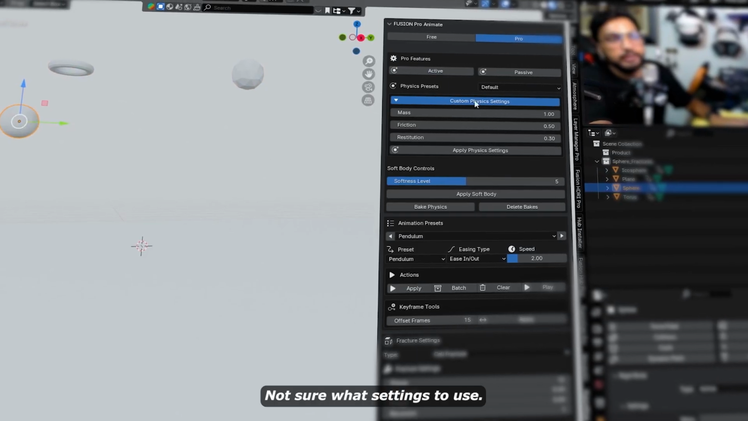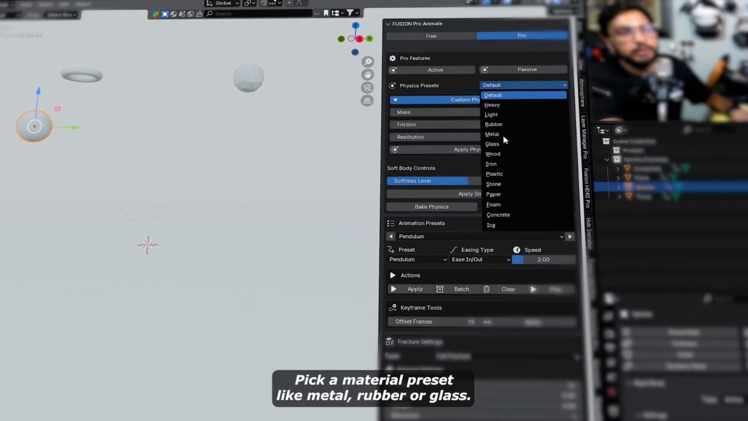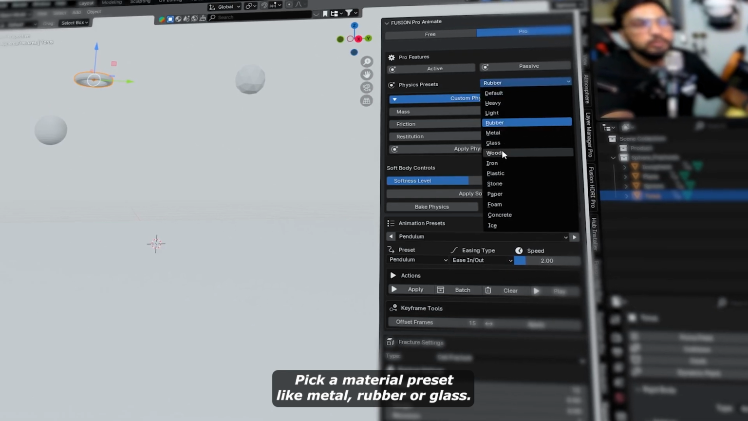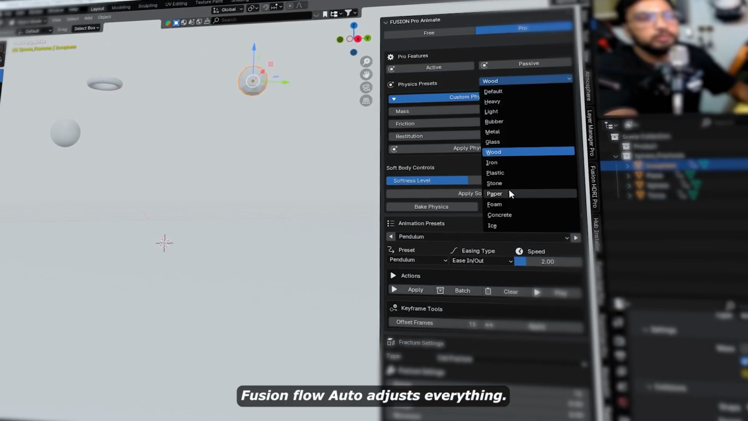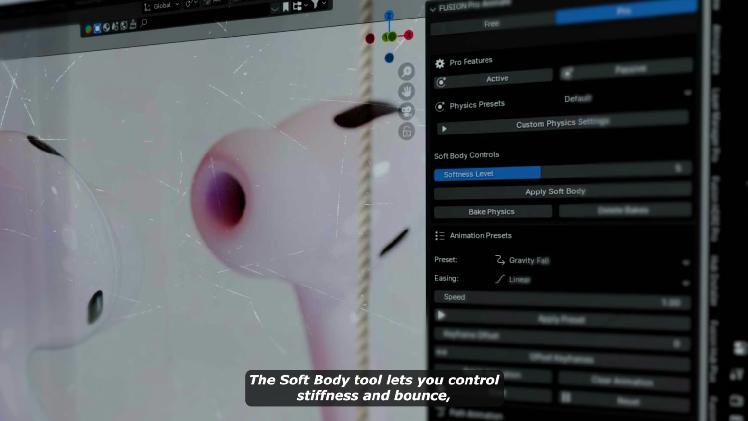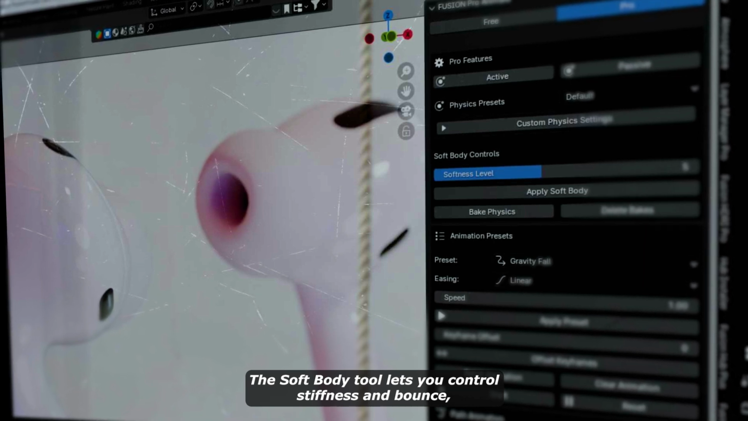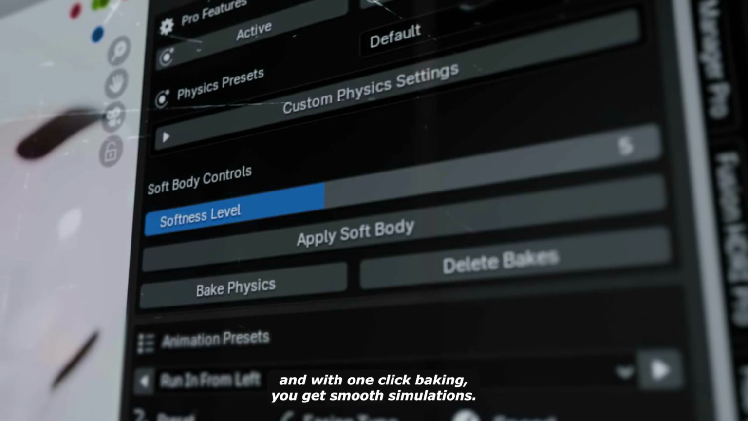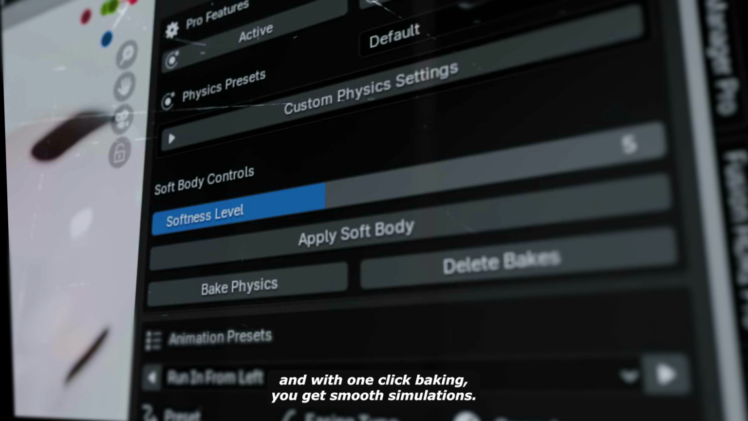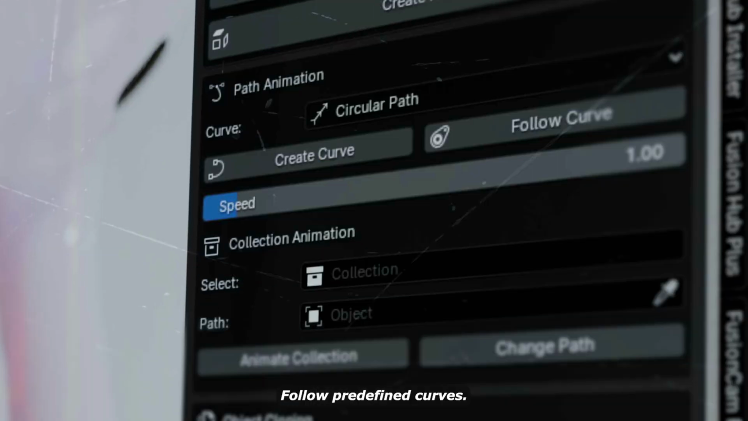Not sure what settings to use? Pick a material preset, like metal, rubber, or glass. FusionFlow auto-adjusts everything. The soft body tool lets you control stiffness and bounce. And with one-click baking, you get smooth simulations.